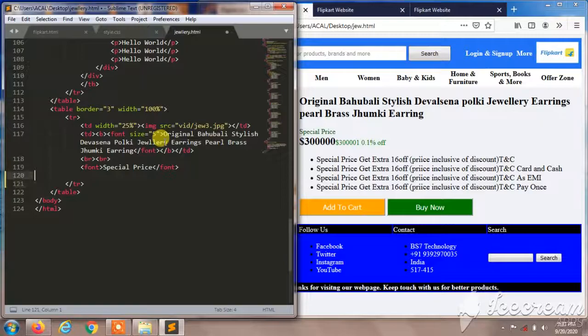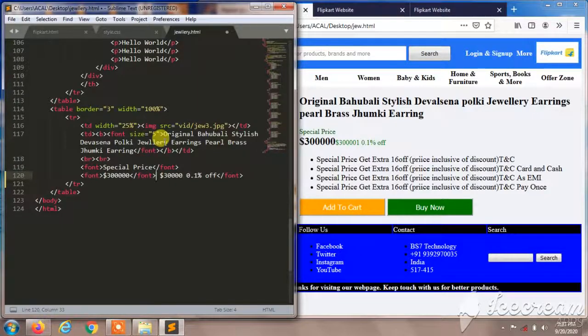I'll drag this, and here I'll give font. I'll give the price list $3 lakhs and so on, and discount will be 0.1%, and we can give anything which we want, and 0.1% off is for that jewelry.